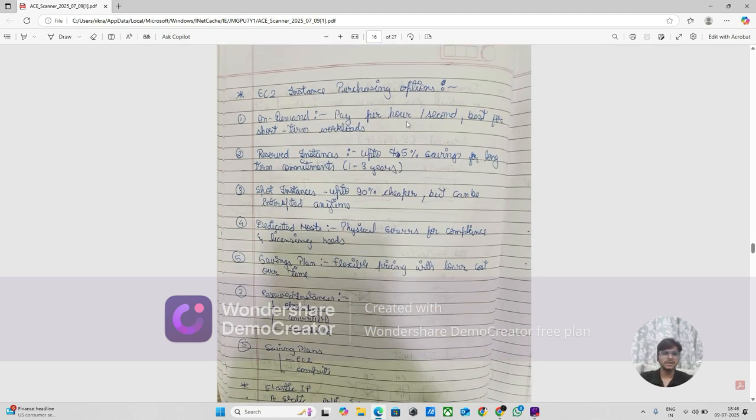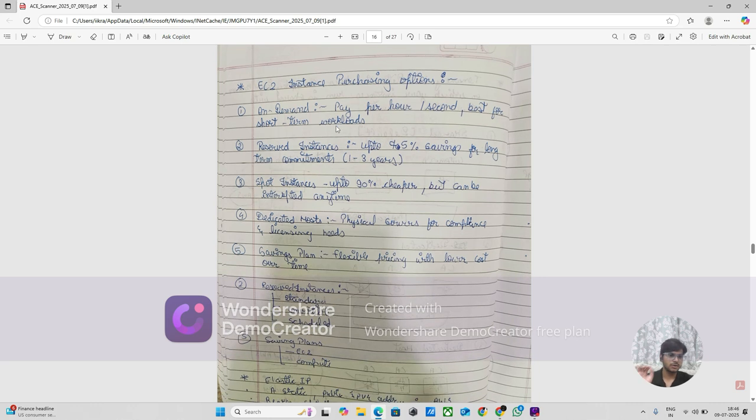So on demand: pay per second or hour, best for short term workloads. So there is on demand. If I launch an instance, it will be on demand by default. Okay, because it's on demand, it will always be costly.